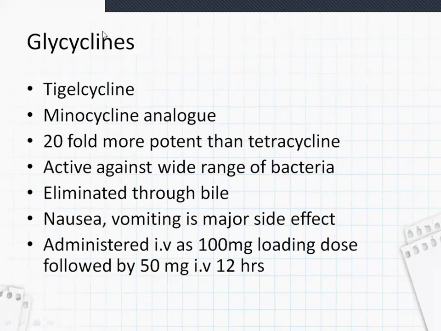Coming to glycylcyclines, these are also a type of tetracyclines. These are recently approved. Tigecycline is a drug. This is a minocycline analog. It is 20-fold more potent than tetracycline. It is active against a wide range of bacteria. It is eliminated through bile. Nausea and vomiting are major side effects of this drug. It is administered intravenously as a 100 mg loading dose. Loading dose means the starting dose. The first dose will be 100 mg, followed by 50 mg intravenously every 12 hours.